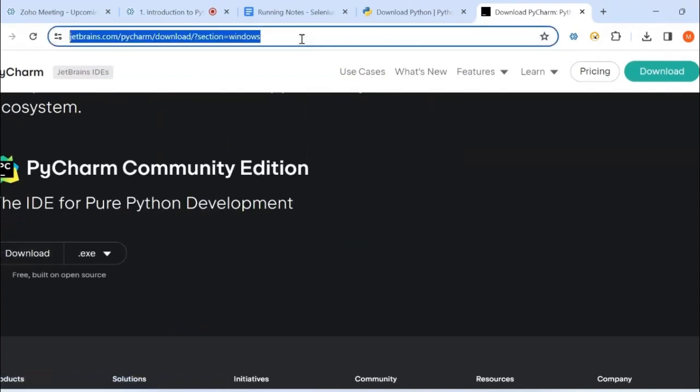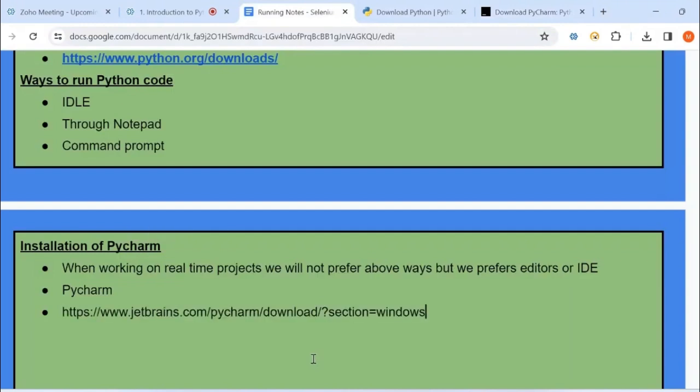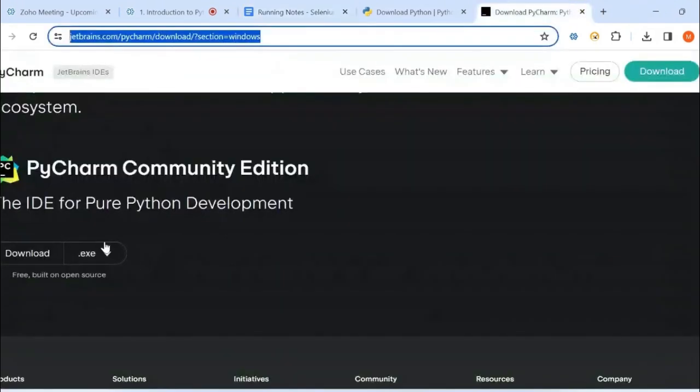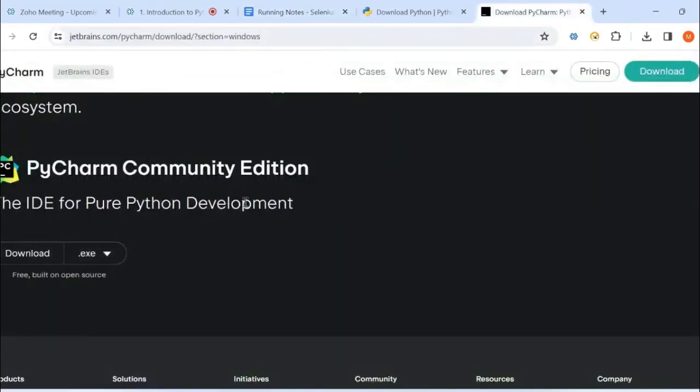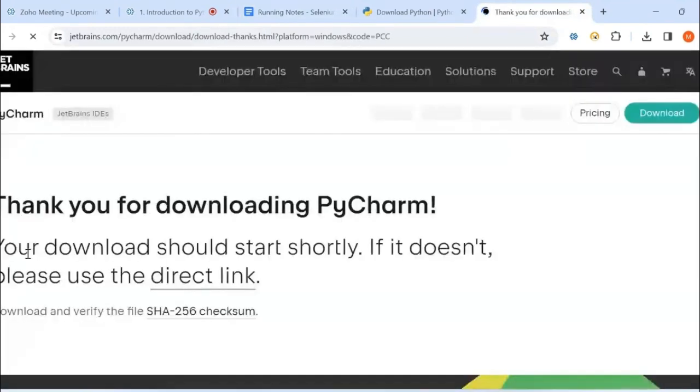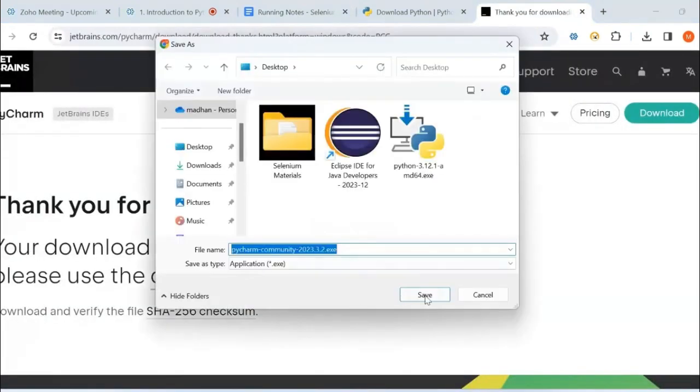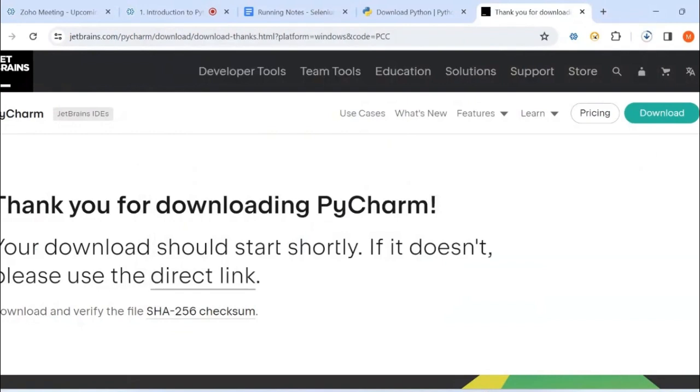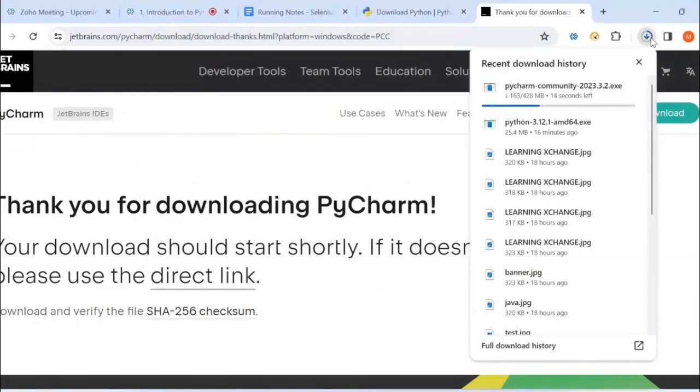Go to this particular link, which I will paste here for your reference. Click on the community edition download button. If you click on that, it will start to download. Upon downloading, let us install. Very, very important.